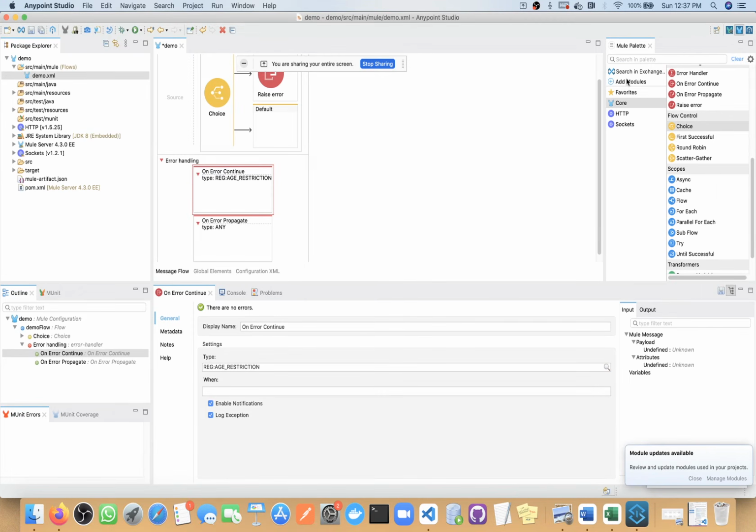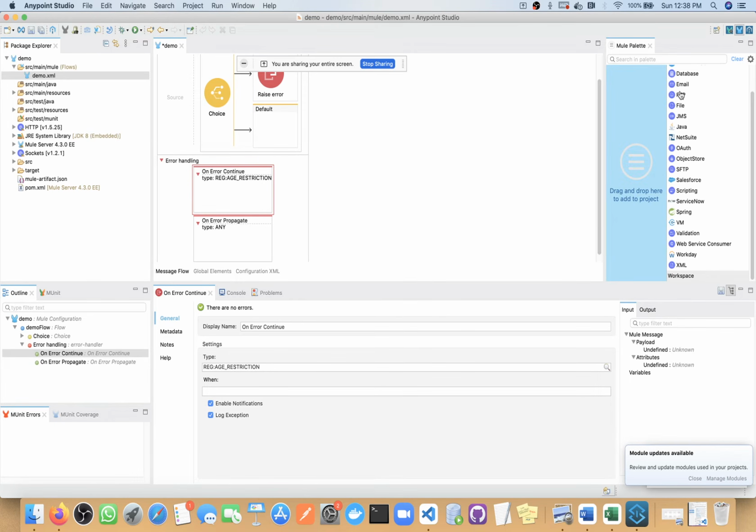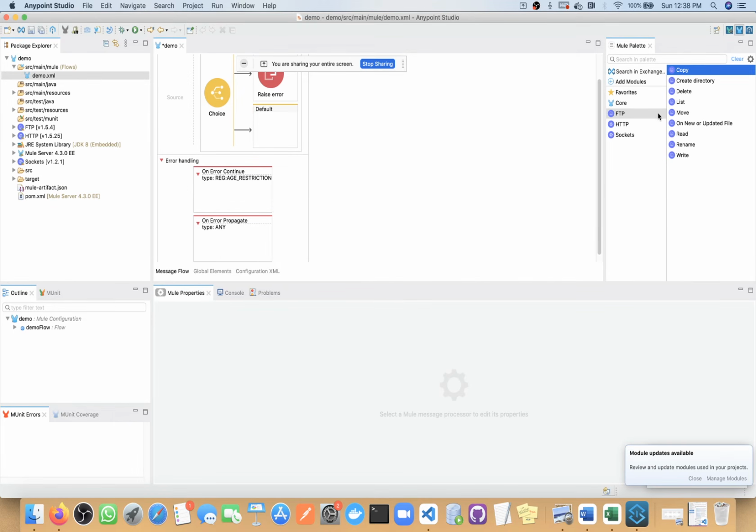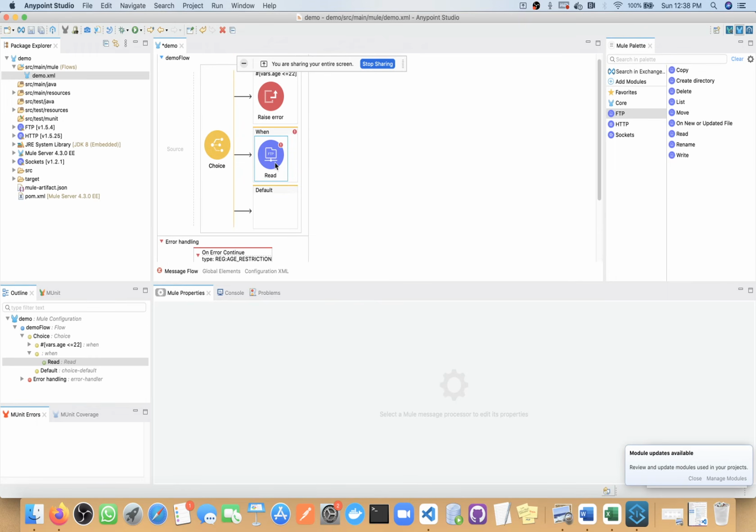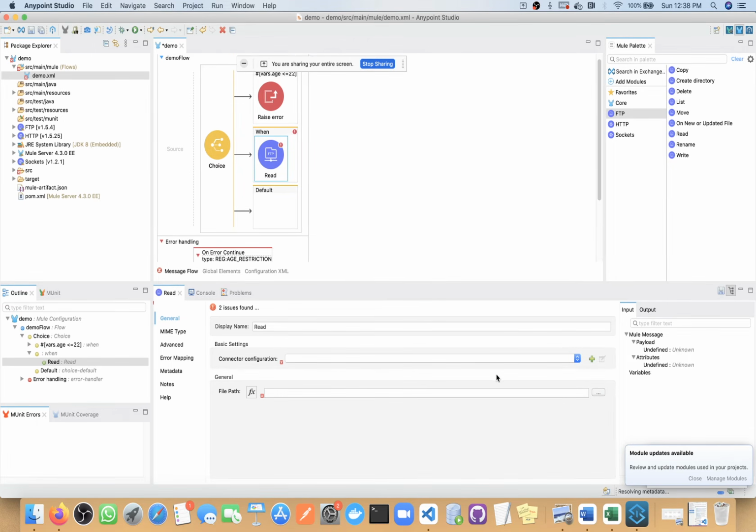In Anypoint Studio you can see the connectors: file, FTP, and somewhere SFTP. On the configuration side, you need to provide host, port details and file path, like what your host is.